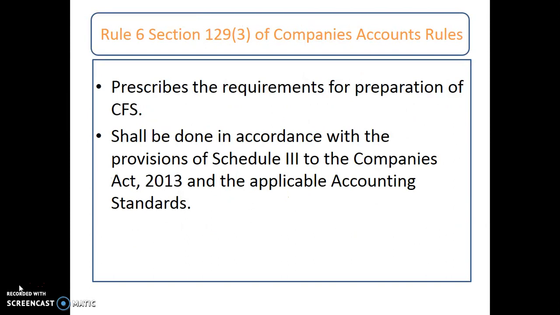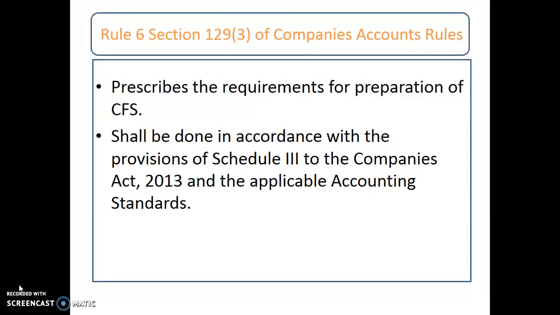The rules of this section 129 subsection 3 are mainly related to the designing, or rather the presentation, of the financial statements. Rule 5 and rule 6 are more relevant to the holding companies.